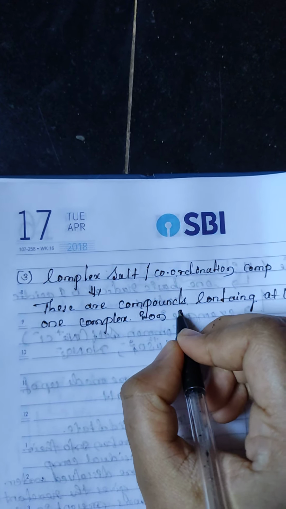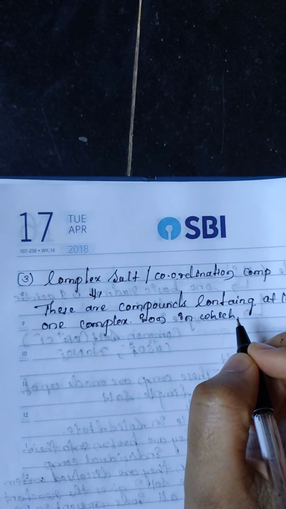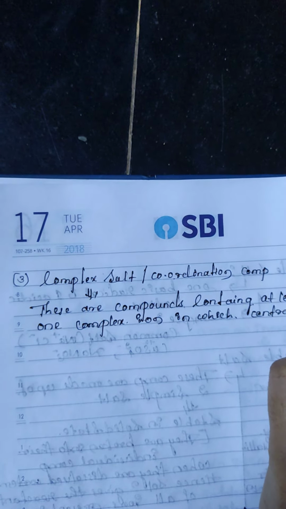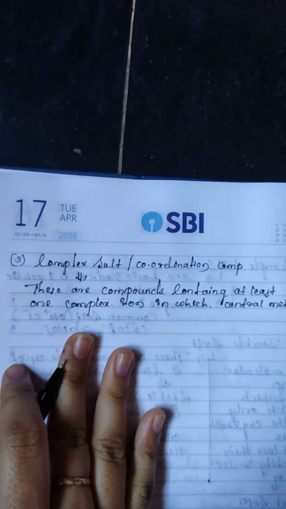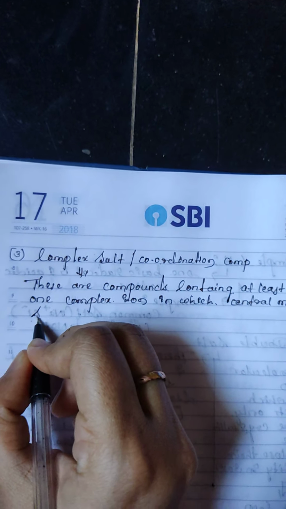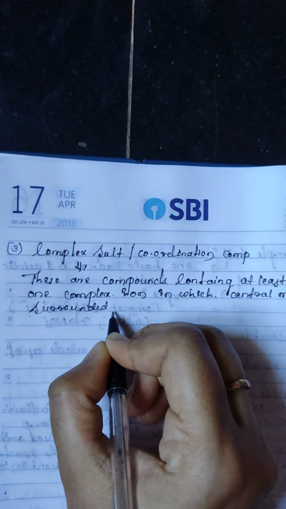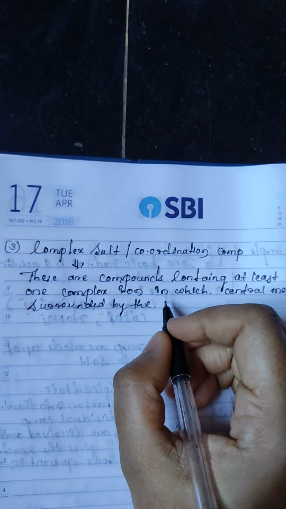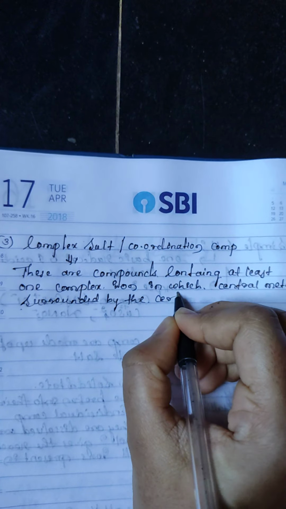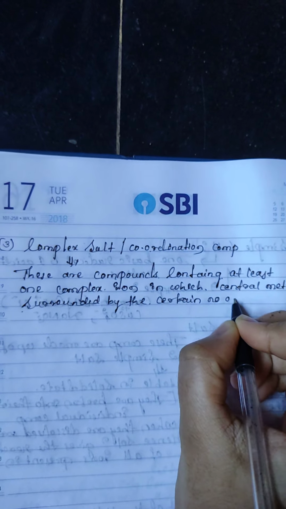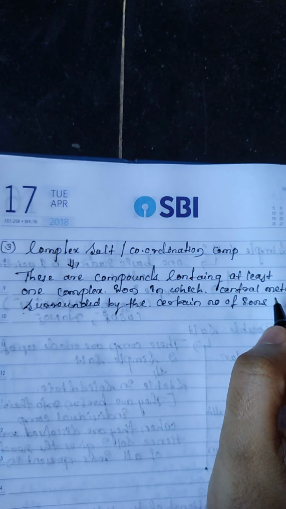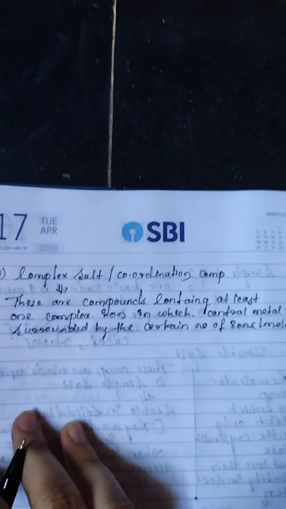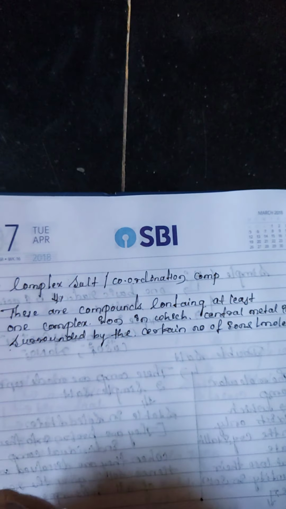In which a central metal ion is surrounded by a certain number of ions or molecules through the coordinate bond.